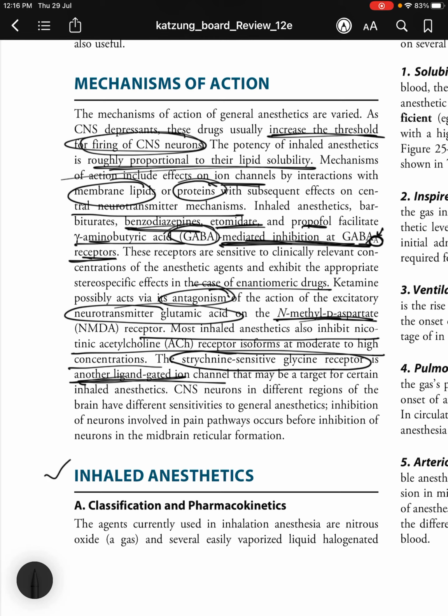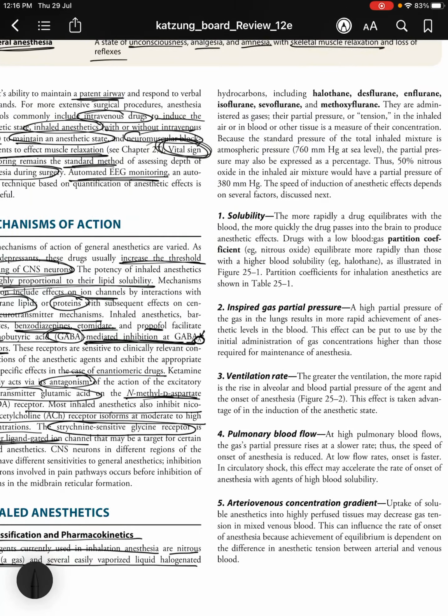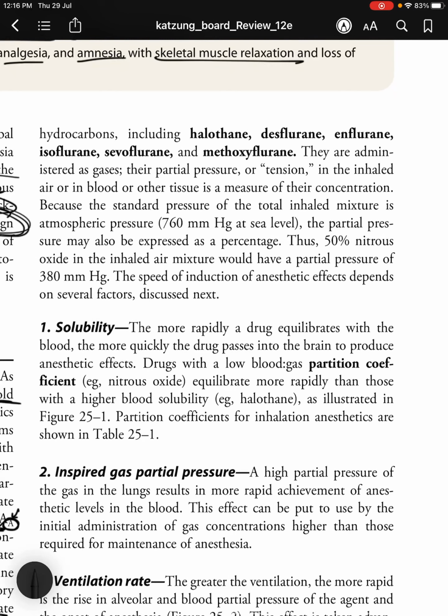Moving on to inhaled anesthetics, so the classification and the pharmacokinetics. These agents are currently used in inhalation anesthesia, and they are usually nitrous oxide, which is a gas, and several easily vaporized liquid halogenated hydrocarbons including halothane, desflurane, enflurane, isoflurane, sevoflurane, and methoxyflurane.